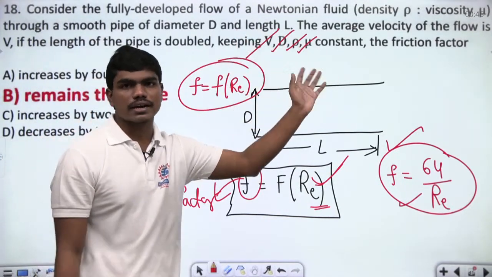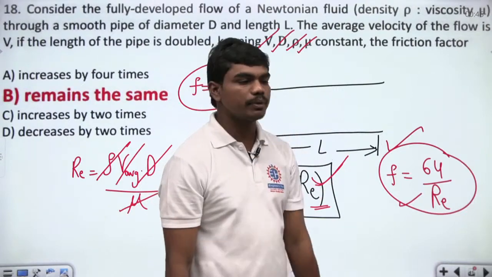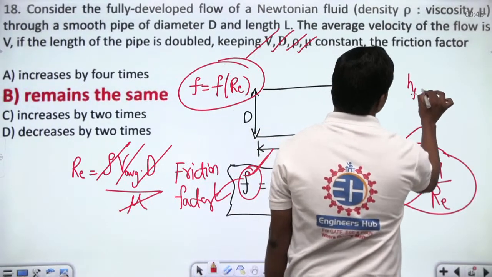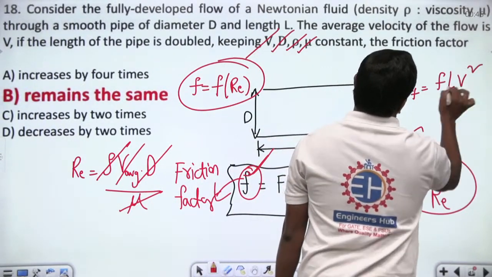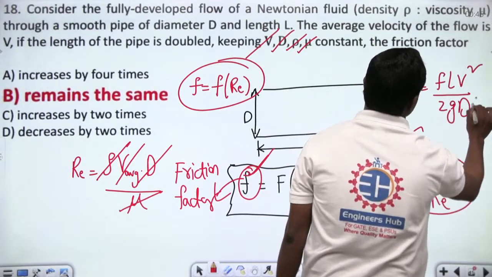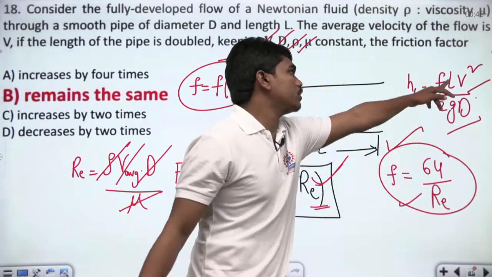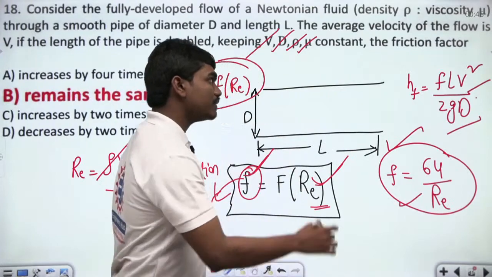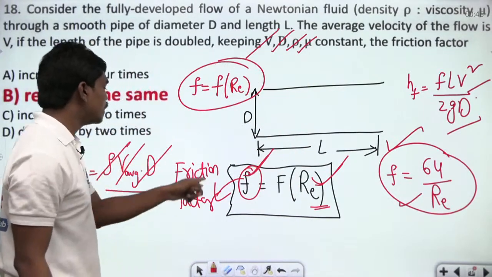So basically, your friction factor doesn't change, but your head loss will change because, you know, head loss is nothing but f L V square by 2 g D. So this will change because your length is changing, but normally the friction factor doesn't change because of the changing of your length.